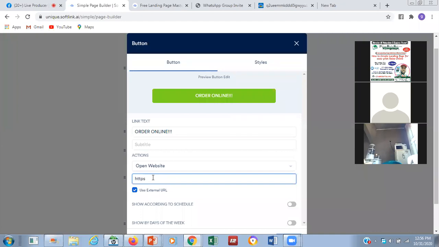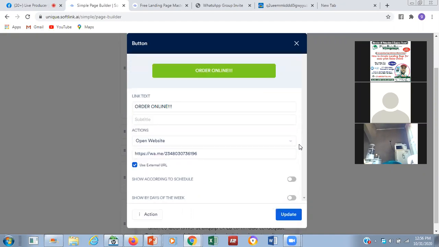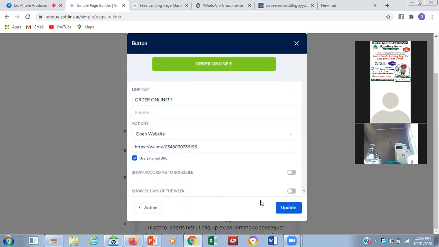https, WhatsApp, wa.me/234, then your phone number. If your phone number is 080, you start from 80, 30736196. That is my number. Now you can see that I have put it up so that when they click on order now, it should take them to my WhatsApp.